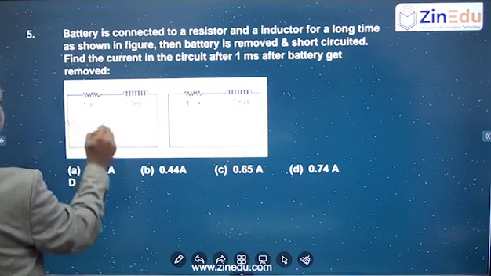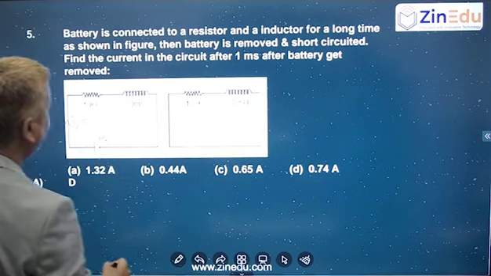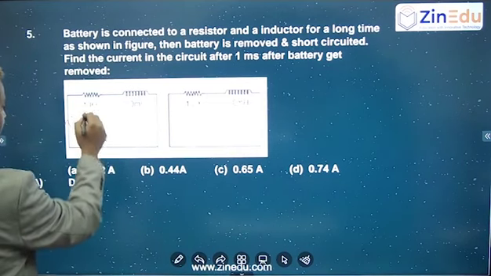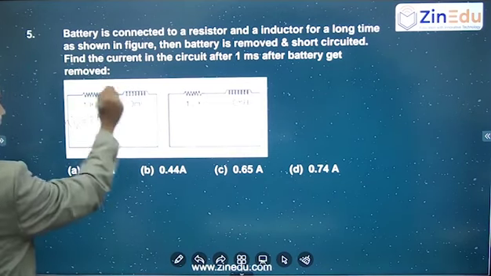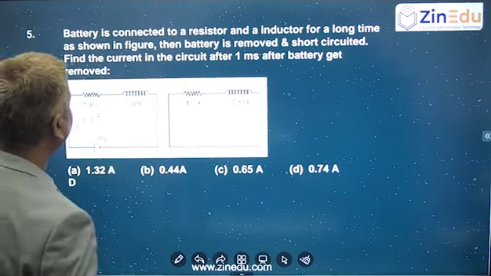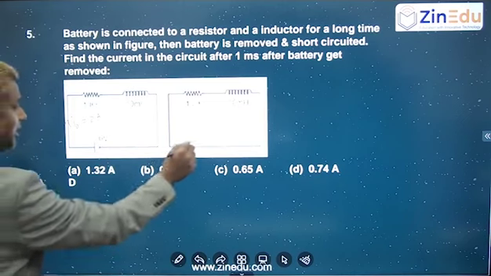I naught. So we know that this I naught is equal to V by R for a long time. So 20 by 10, so 2 amperes. It's already the steady current which is flowing because it's already in steady state. The battery has been connected a long time. So after that, now you remove the battery and short circuit.